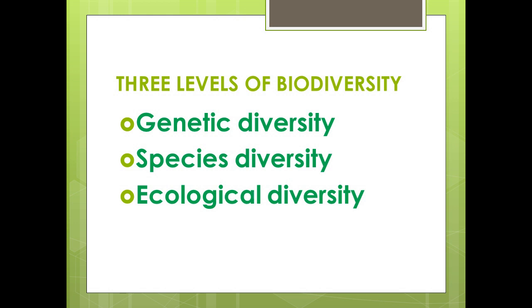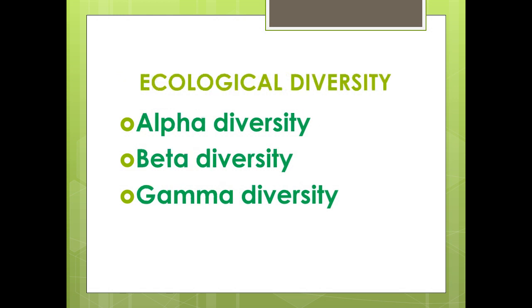For example, amphibian species diversity is seen more in the Western Ghats than in the Eastern Ghats. Ecological diversity is the diversity of the ecosystems. For example, in India, we see different types of ecosystems like deserts, rainforests, mangroves, coral reefs, wetlands, estuaries, and alpine meadows. These are the different kinds of ecological diversity that are seen.